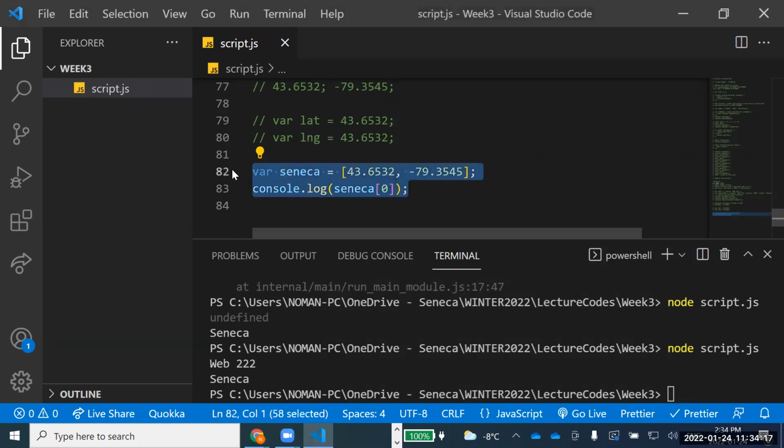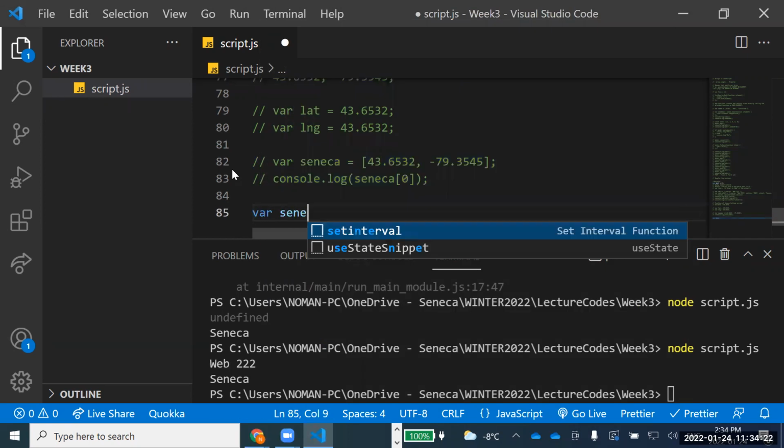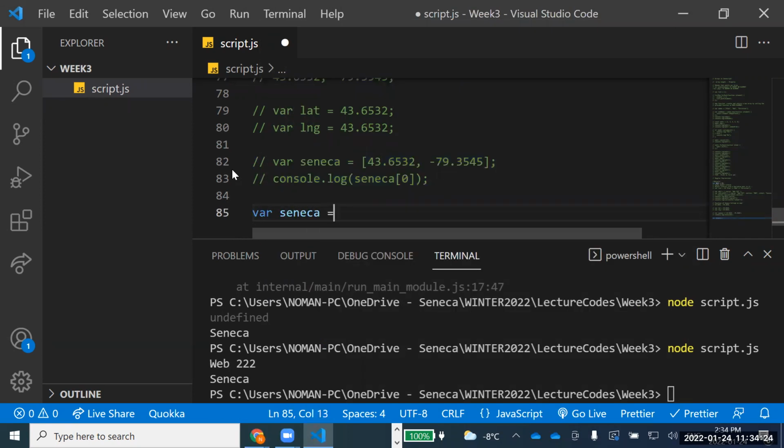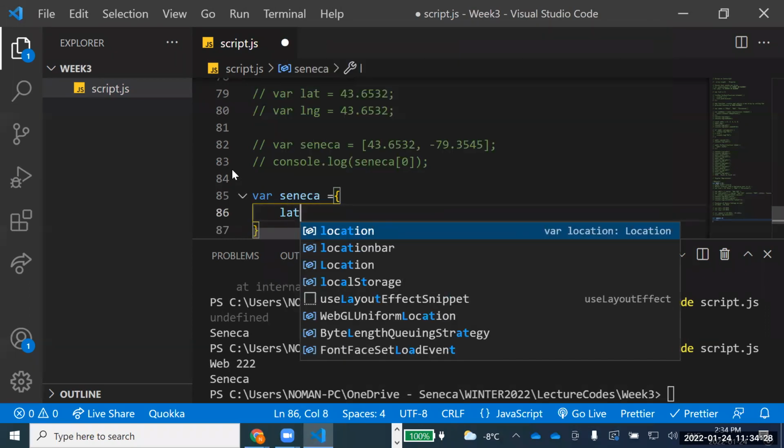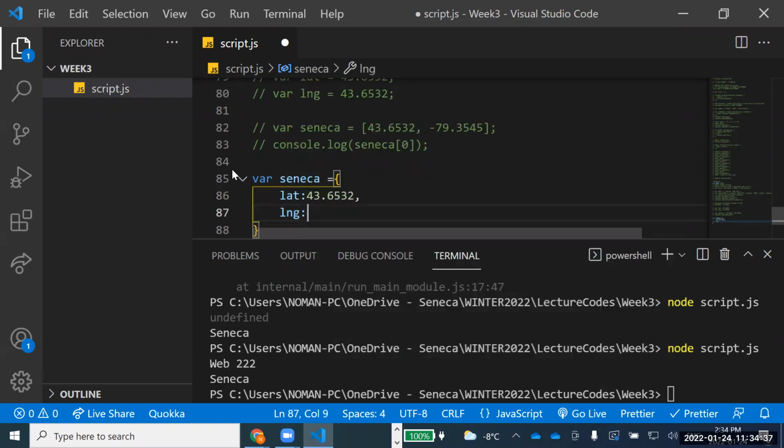Rather than defining them as an array, if I define them as an object literal, I say Seneca equal to curly braces. Now see here, you'll know the importance. Let the value be 43.6532, comma, and LNG for longitude. And this is another way of writing an object: after a comma you give a new line, and then you can print that something like that. So minus 79.3545, whatever.